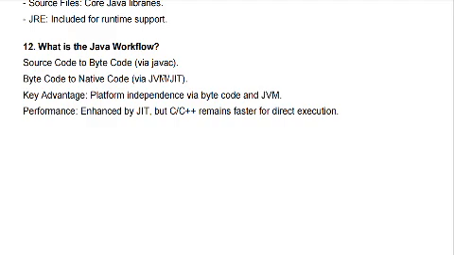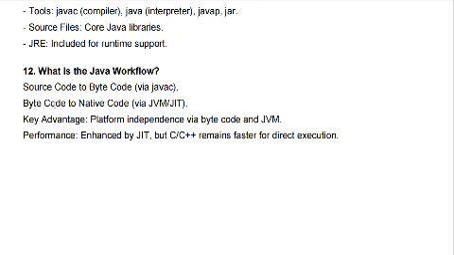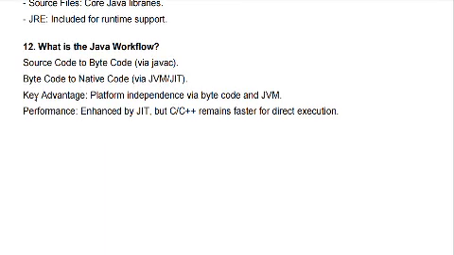Now you should know what JVM and JIT are. Bytecode to native code. Native code is nothing but machine code. This is done by the JVM and JIT. And the advantage of this is platform independence via bytecode and JVM. Why is Java platform independent? Because of the bytecode and JVM.